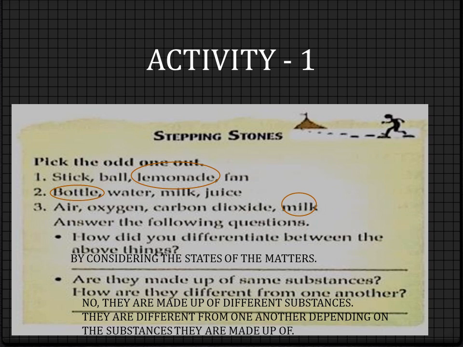And this we are not going to write. I am just describing. As the substances are different, their states are also different and their features are also different. So in the second answer, we will just write no. Then we will write they are different from one another because of their substances. Okay. Now we will move towards the text.